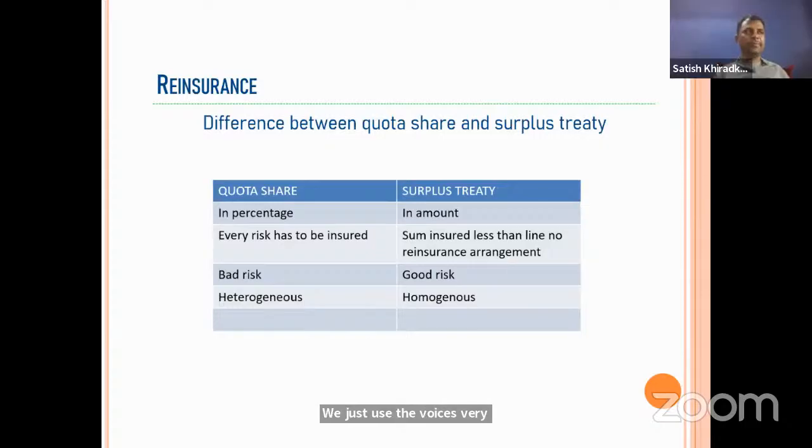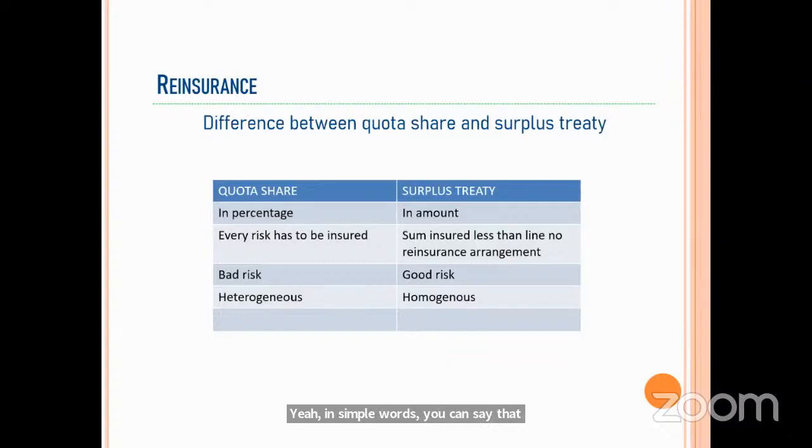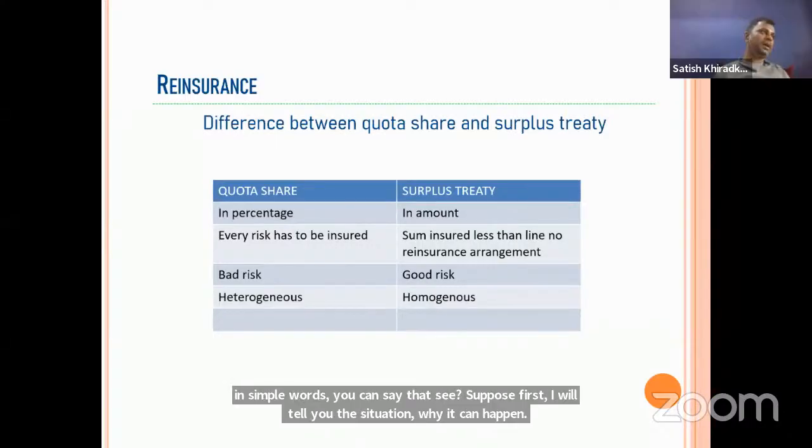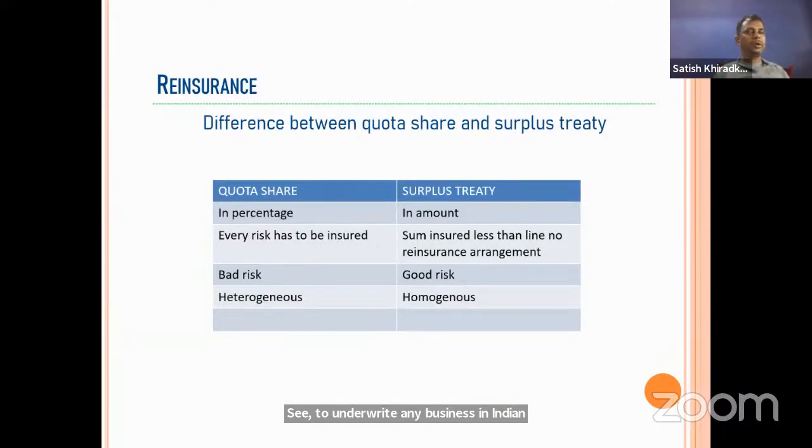In simple words, first I will tell you the situation why it can happen. To underwrite any business in the Indian market, they should have a license from the IRDA. Sometimes an unregistered company comes into the picture, but they cannot directly accept the risk as they are not registered.